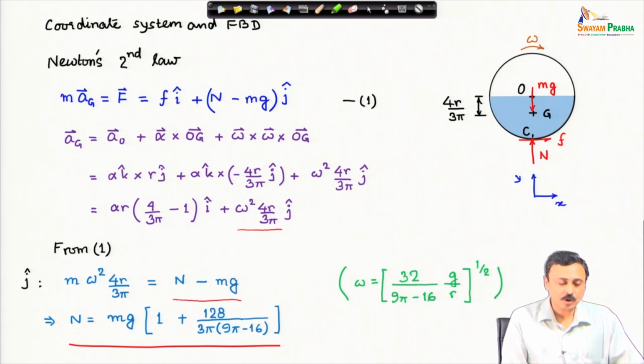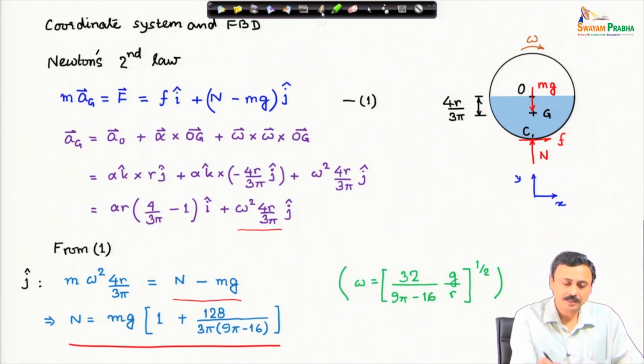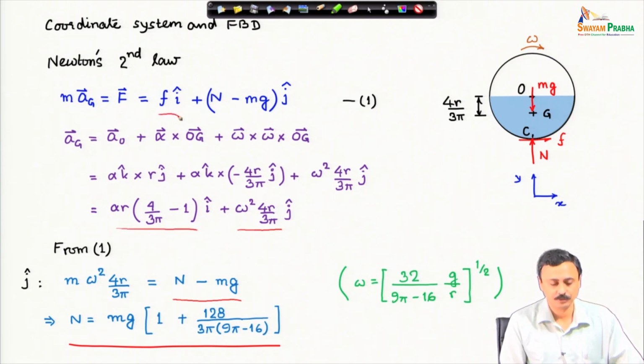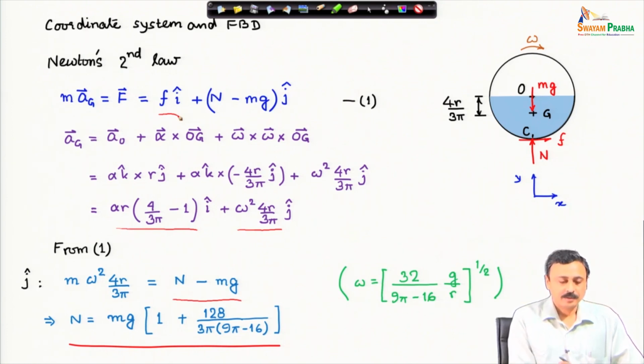What is the use of the i cap equation? It involves alpha, the angular acceleration, on the left hand side, because in the acceleration of the center of mass I have this in the i cap direction, and on the right hand side I have the friction force. These are two unknowns.